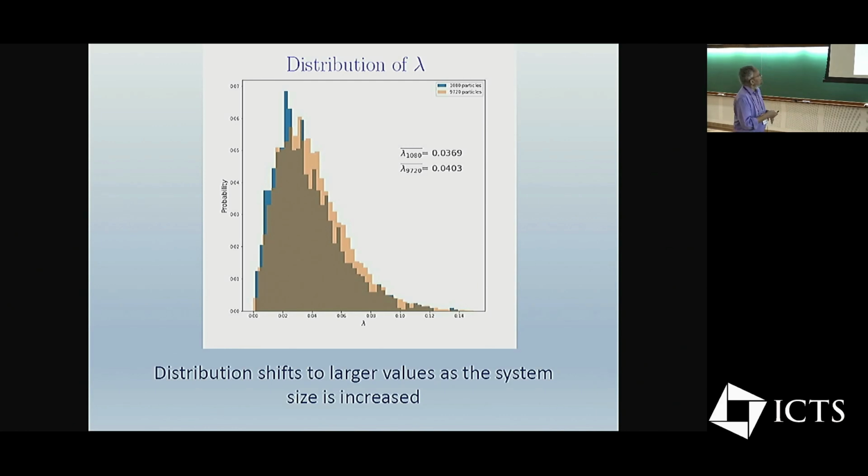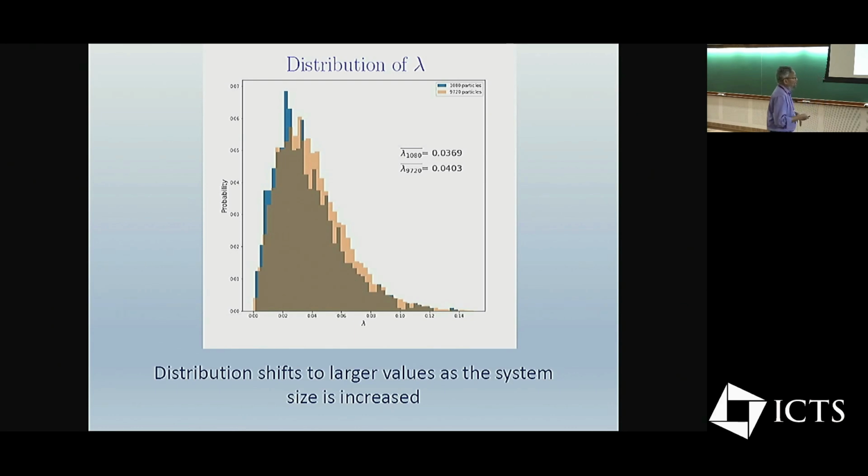So this suggests that if we go to still bigger systems, there will be a positive average value of lambda where the distribution peaks, which is certainly different from zero. And so this kind of anisotropy, you expect to persist even in a big system.